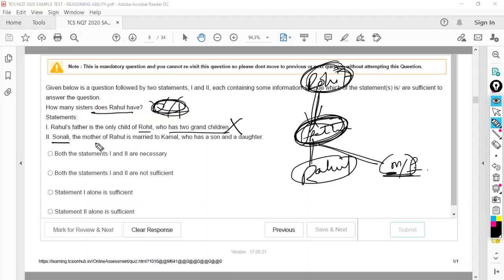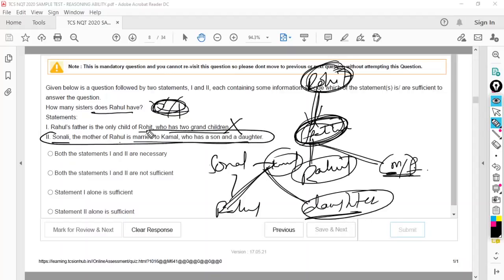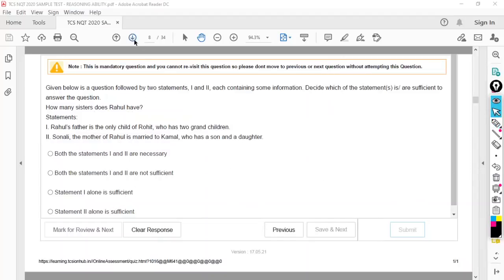Second, Sonali, the mother of Rahul, is married to Kamal. In the sense, Kamal is now the father of Rahul, and this Kamal has a son and daughter. Obviously that son is Rahul, and Kamal has one daughter. So Rahul's father's daughter is Rahul's sister. So how many sisters does he have? Only one sister, and we are able to answer this from the second statement. So 2 alone is sufficient. From 2 we can say that Rahul has one sister. A simple data sufficiency question. Let's move to the next one.